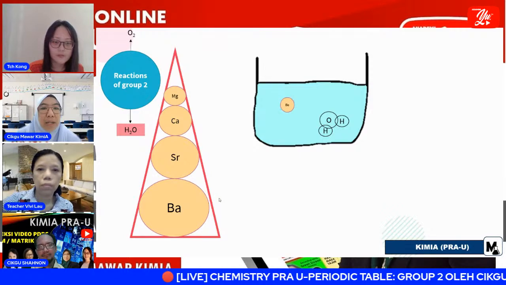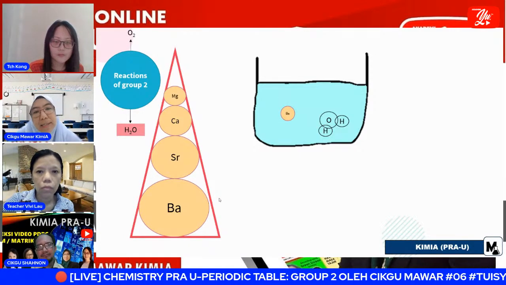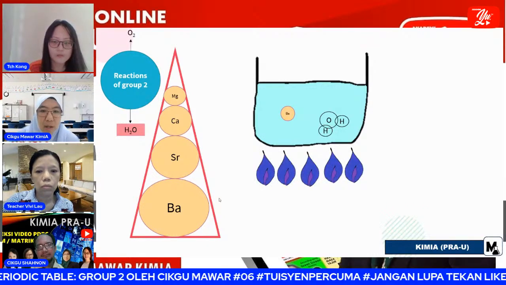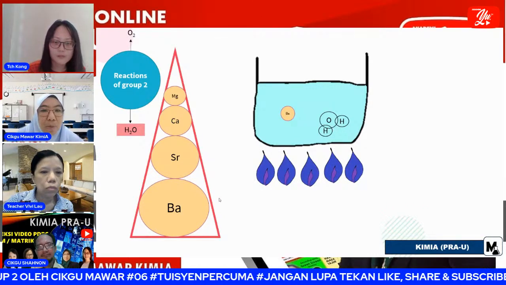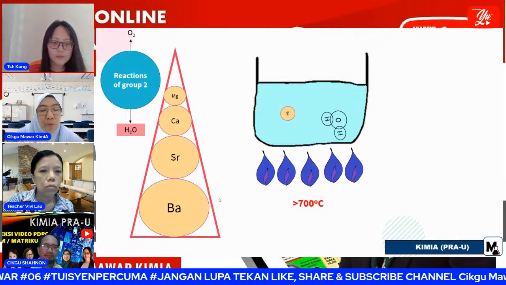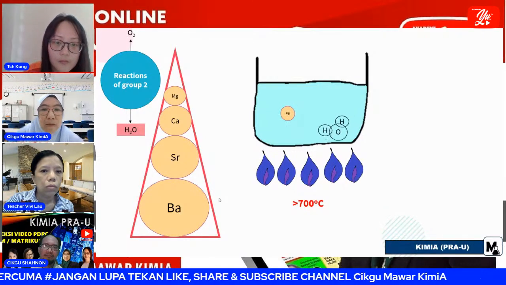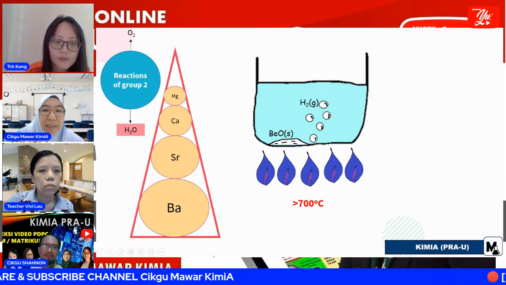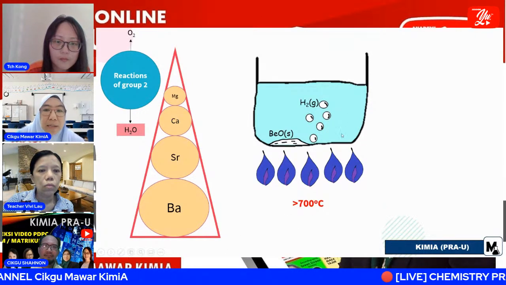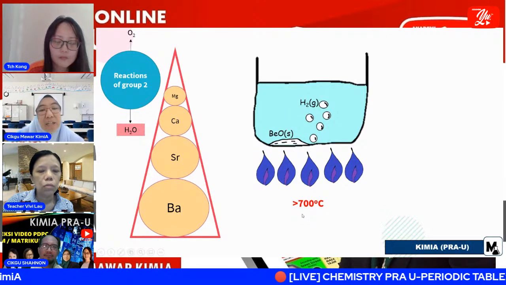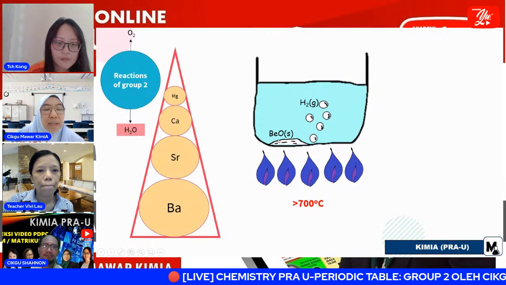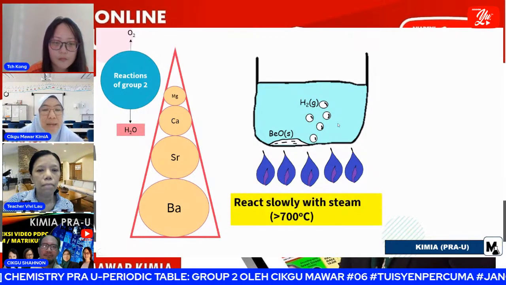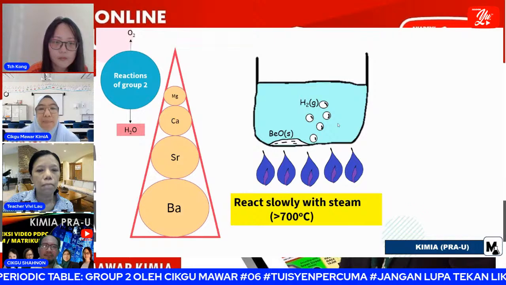Okay, starting with beryllium. When it is put in water, does any reaction occur? We can't see any reaction occur. That means for beryllium we have to boil it, we must react it with steam. We must heat the water to more than 700 degrees Celsius, so that it will convert into beryllium oxide and also hydrogen gas. So we can say that beryllium reacts slowly with steam.